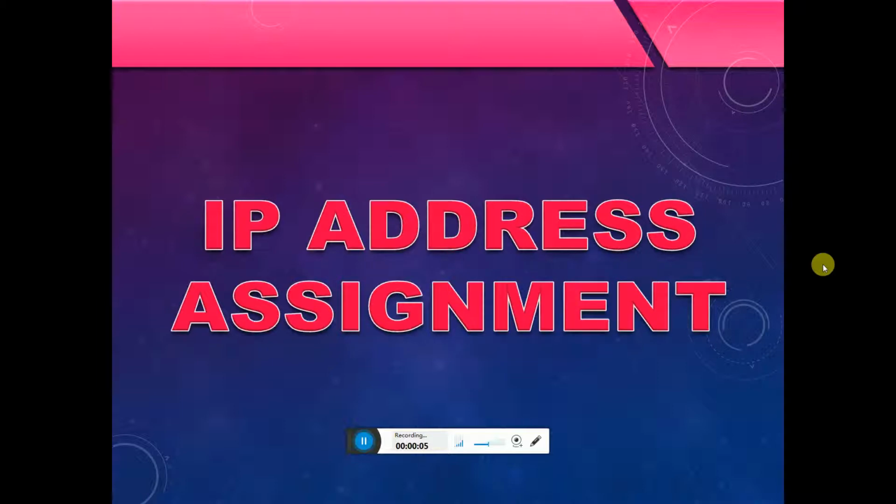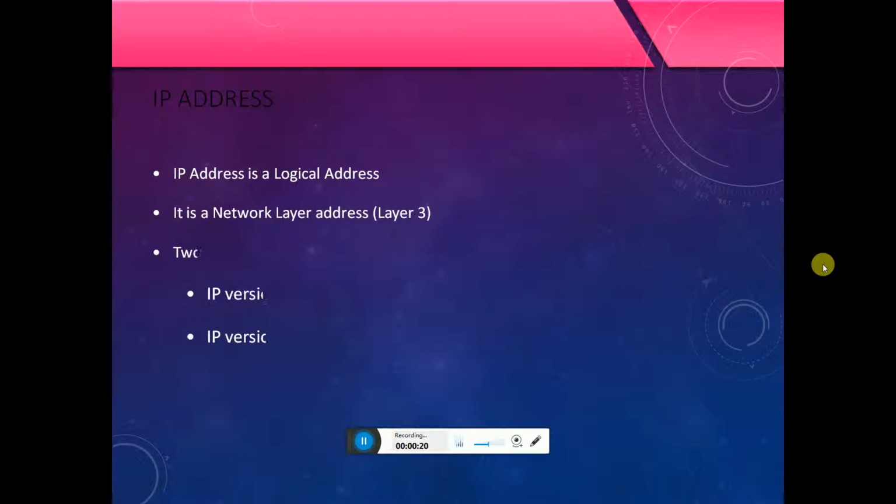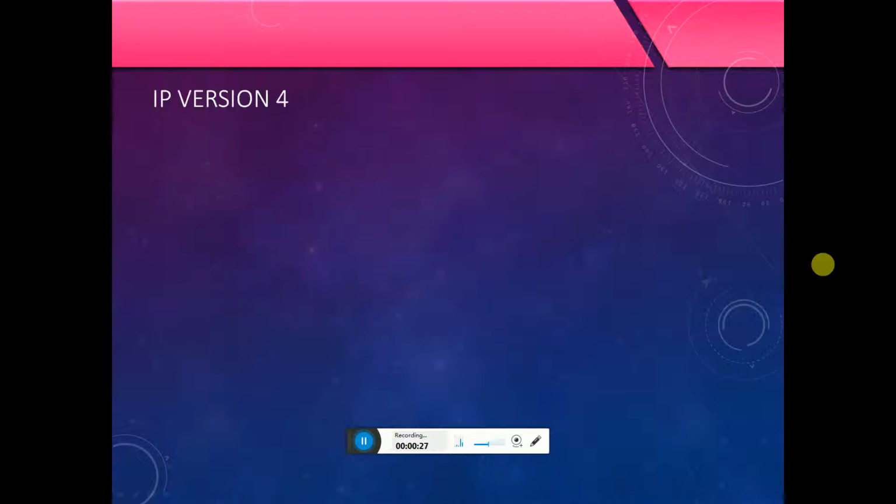I will explain IP address assignment. An IP address is a logical address. It is a networking layer, layer 3, address. Two versions are available: IP version 4 is a 32-bit address, and IP version 6 is a 128-bit address.